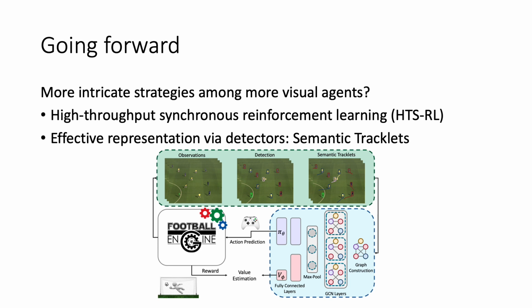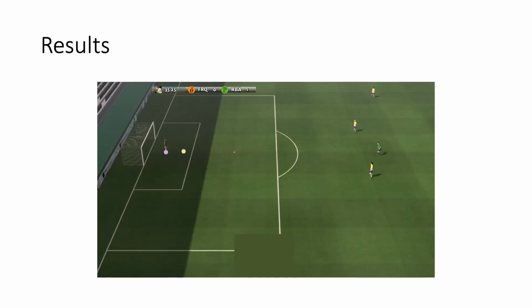We also developed novel representations that permit to train multiple agents in the Google Football environment. We refer to this representation as semantic tracklets. Instead of using imitation learning strategies, which are hard to devise, particularly in multi-agent settings, we want to take advantage of what computer vision has become really good at: object detection and extraction of semantics. I skip all the details and instead leave you with a couple of results which I'm very excited about.